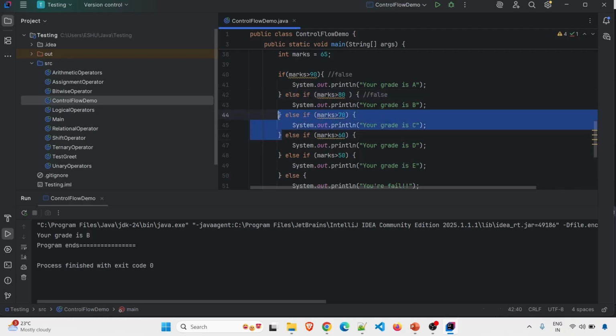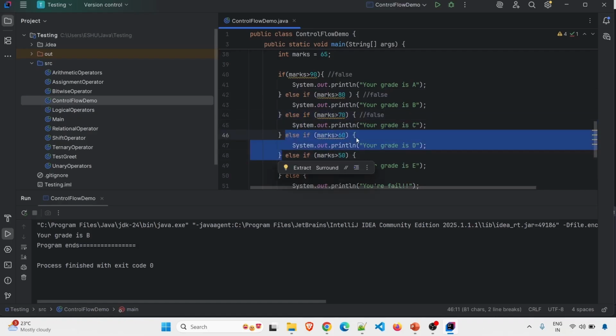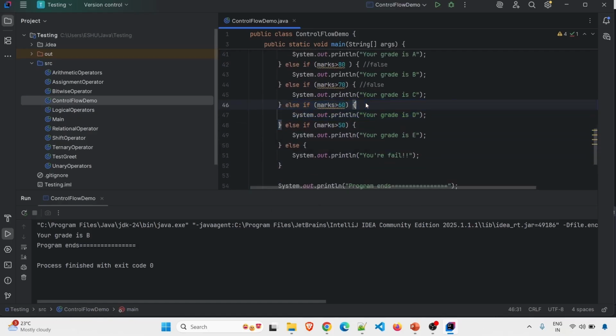Now this block will be checked. Again, this will become false. Now this block will be checked. So yeah, marks greater than 60. Yes, 65 is greater than 60. So this will become true, and this block will be executed. This block will be skipped. So I will get output as your grade is D. Yes, it's working perfectly fine.